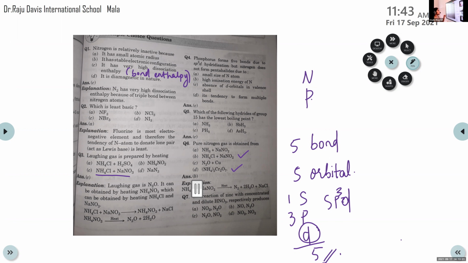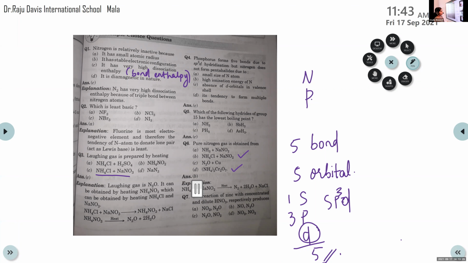Okay, there will be some impurities formed during this reaction, but they are removed. So very pure nitrogen can be obtained from barium azide itself. If that option is not there, then the second choice is NH4Cl plus NaNO2, because the impurities formed are removed during the process by passing the gas through sulfuric acid containing potassium dichromate.